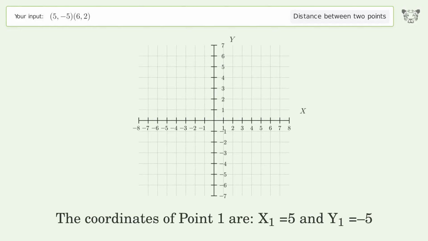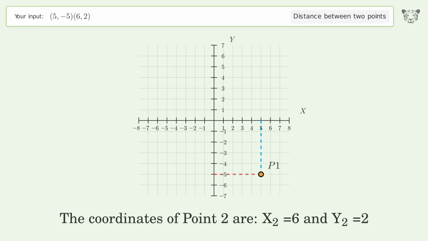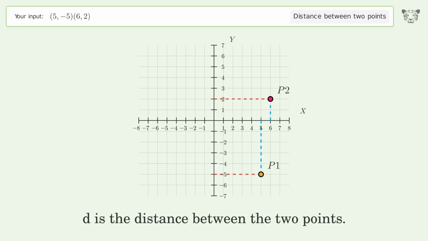The coordinates of point 1 are x1 equals 5 and y1 equals -5. The coordinates of point 2 are x2 equals 6 and y2 equals 2. D is the distance between the 2 points.